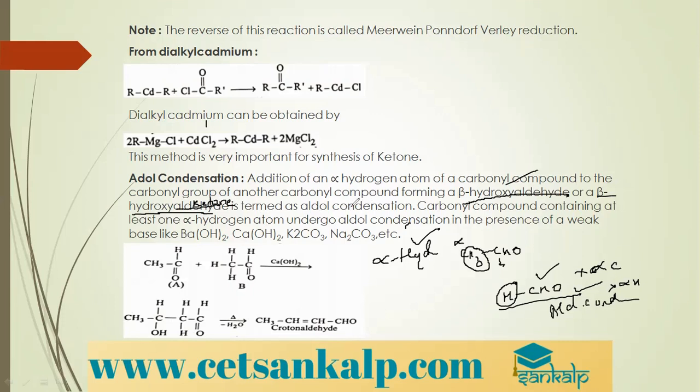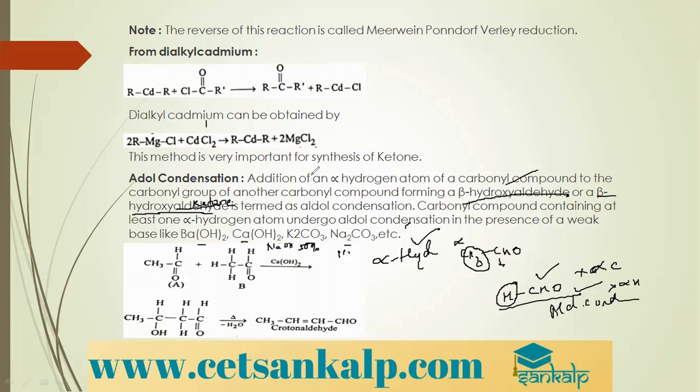So carbonyl compounds containing at least one alpha hydrogen atom undergo aldol condensation in the presence of a weak base. You can use NaOH 50%, barium hydroxide, calcium hydroxide, potassium carbonate, or sodium carbonate. Here I'm taking 50%.